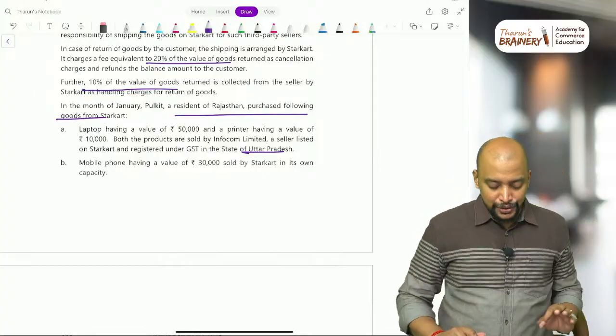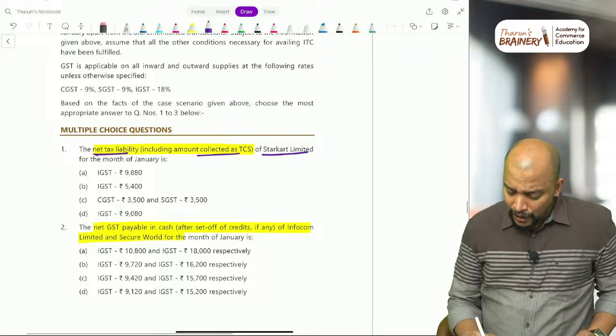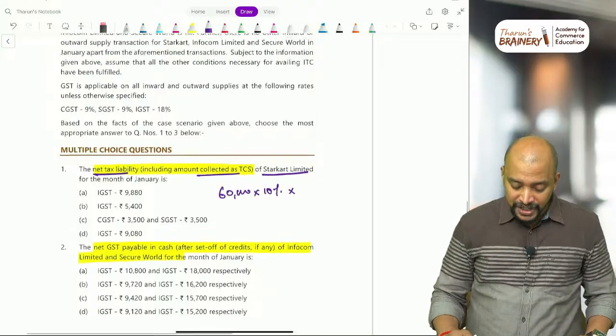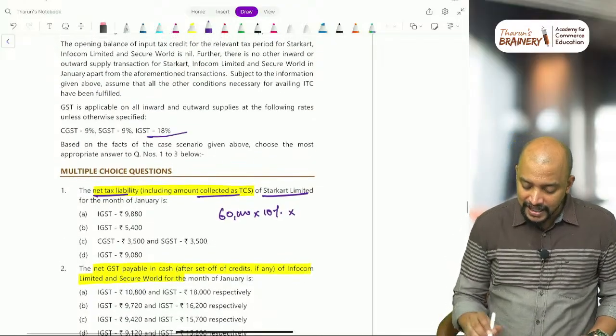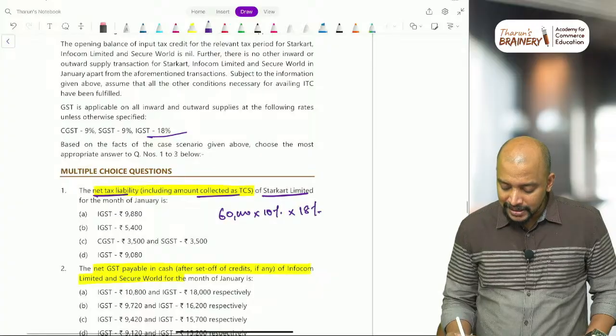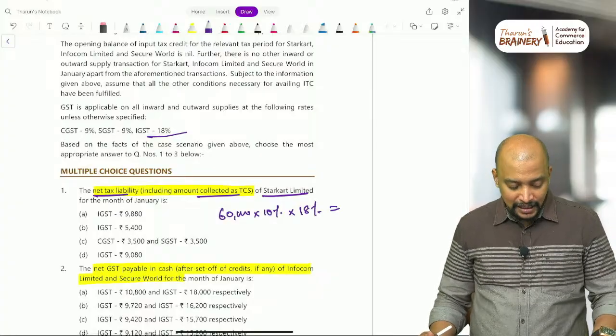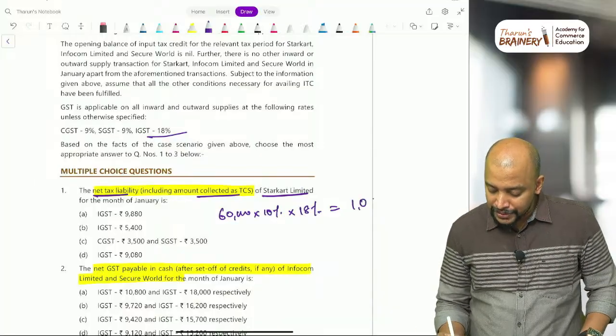So 60,000 rupees should be taken. On that 60,000 they get 10% as the listing fees. On that, what is the rate of GST that is given? 18%. So 18% is the GST. So 60,000 into 10% into 18%, that will be 1,080.